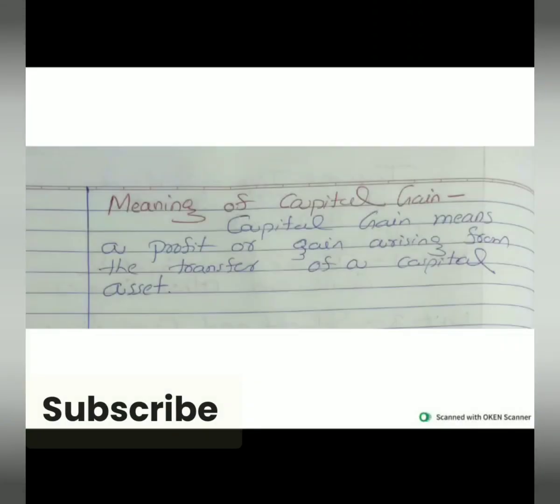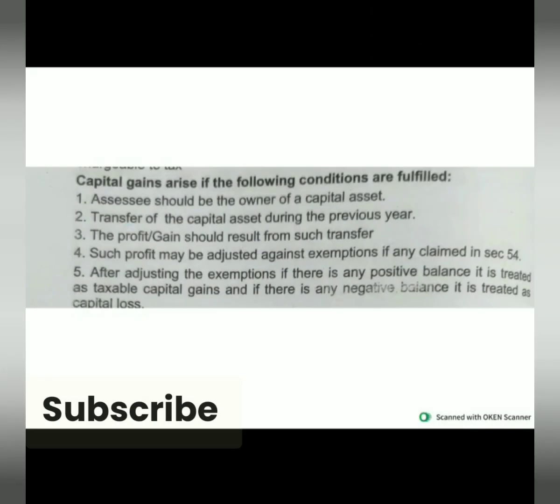For your 2 marks purpose, the meaning of capital gain is very important. Capital gain means a profit or gain arising from the transfer of a capital asset.